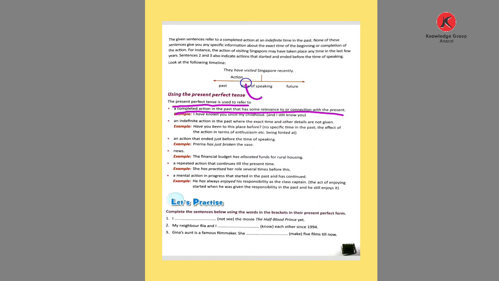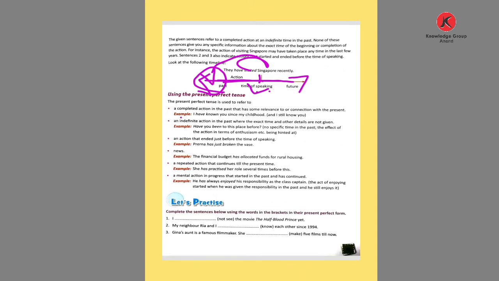It means at the time of speaking, you talk about the past, for example, they have visited Singapore recently. It means the action was completed in the past, they have visited Singapore. But at the time of speaking, the past action has relevance to the present.